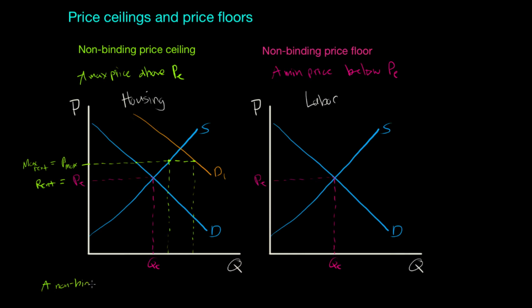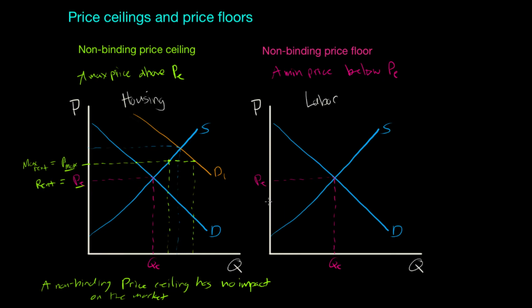So let's put some notes down here. A non-binding price ceiling has no impact on the market. In other words, if the equilibrium price is lower than the maximum price imposed by the government, there will be no impact on the quantities demanded and supplied in the market. Only if there's an increase in demand or a decrease in supply driving the equilibrium above the maximum would this maximum price become binding.